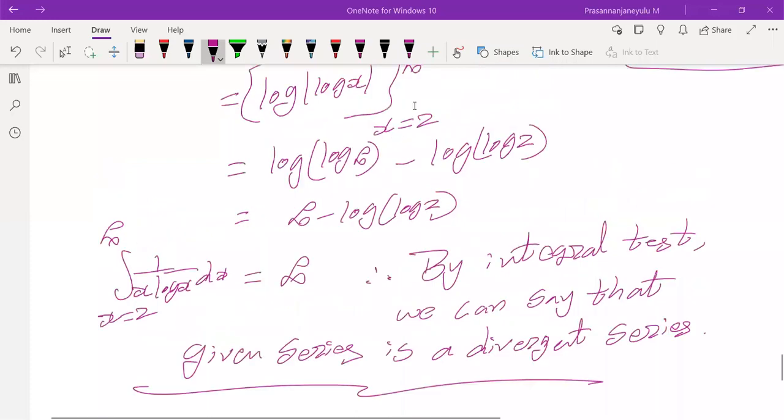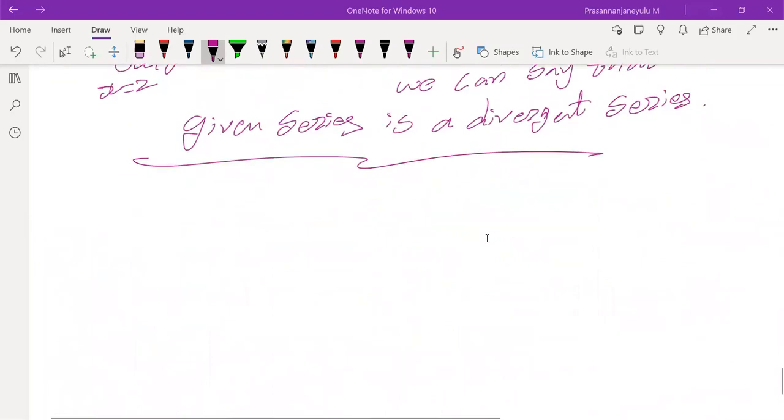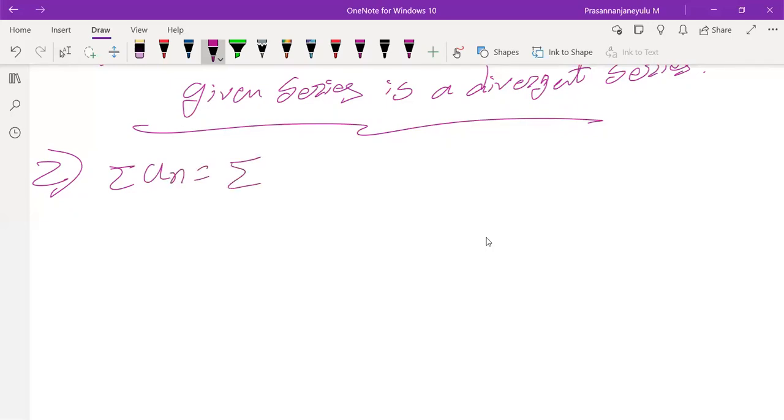Then going to the second one. What's the second one? 2n cubed by n power 4. So the second question is summation n varying from 1 to infinity of 2n cubed by n power 4 plus how much? 2 or 3? Plus 3. Okay, plus 3. Now, what is our un? It is 2n cubed by n power 4 plus 3.